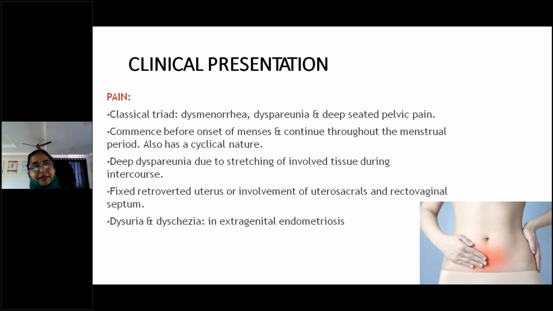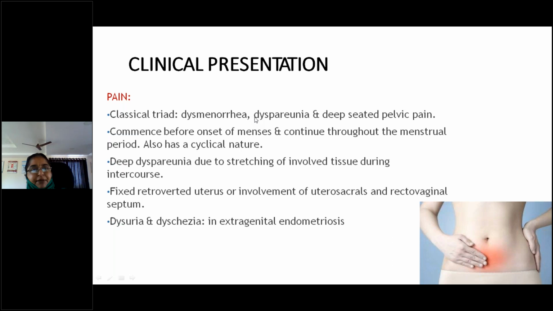So next is presentation. What is the clinical presentation, symptoms and signs? You remember 3 Ds: dysmenorrhea, dyspareunia, and deep-seated chronic pelvic pain. These 3 Ds are very important. Not only those 3 Ds, two others are also present: dysuria and dyschezia. Dysuria is painful micturition. Dyschezia is painful defecation. These 5 Ds are important. Among the 5 Ds, again 3 Ds are very important: dysmenorrhea, dyspareunia, and deep-seated chronic pelvic pain.